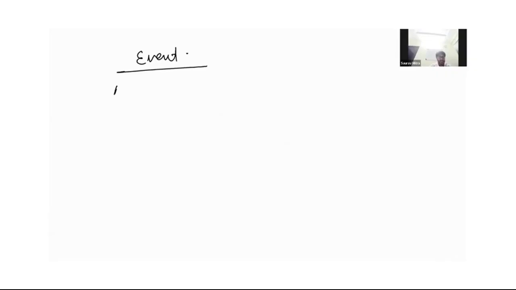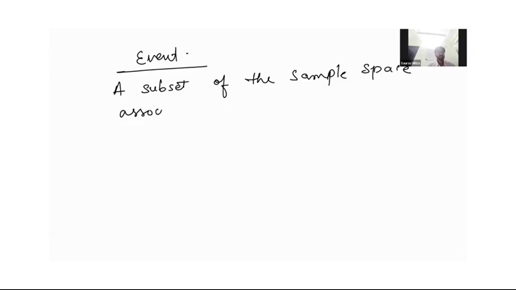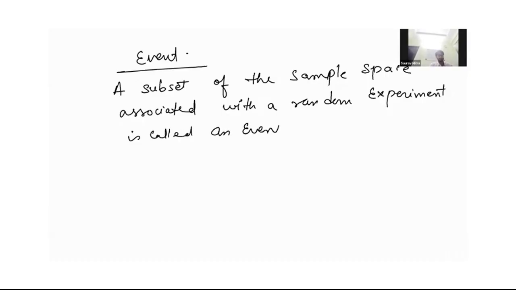So what is the event? A subset of the sample space associated with a random experiment is called an event. Okay. A subset of a sample space.